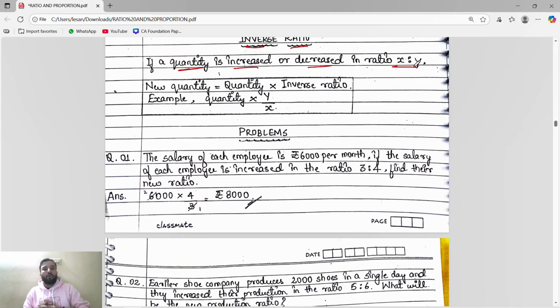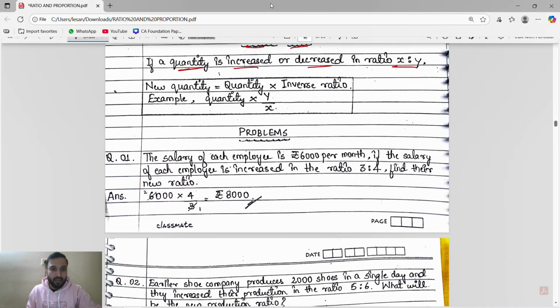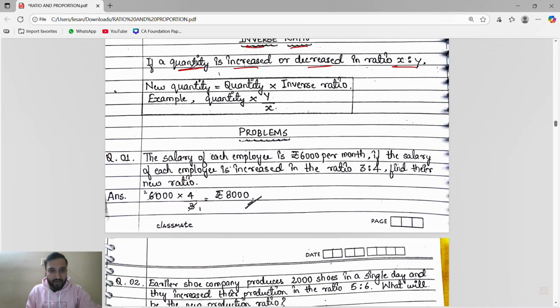Any quantity is given, and its value either increases or decreases in some ratio. After that they will say find the new quantity. Suppose it increased in this ratio, find the new quantity. Or any quantity is given, it decreased in some ratio, find its new quantity.